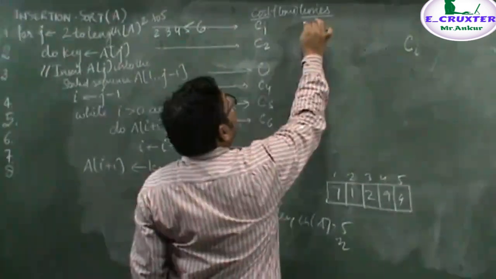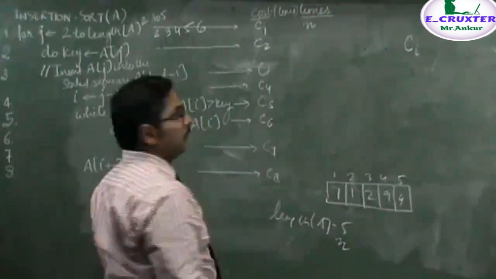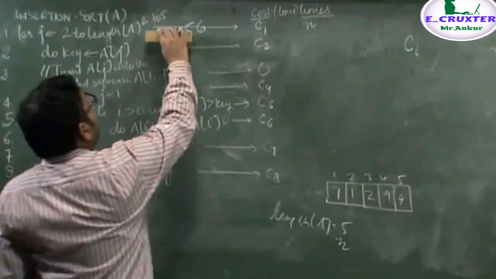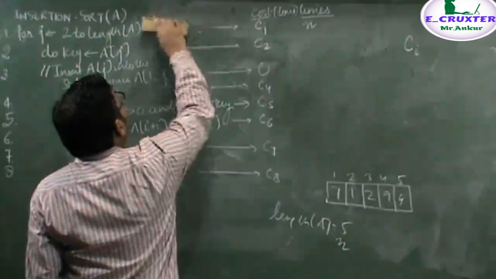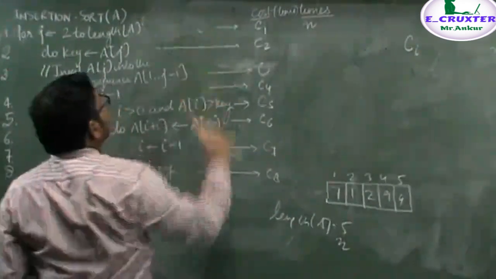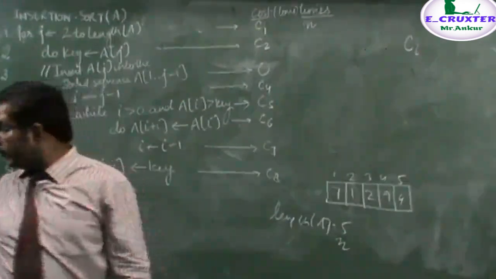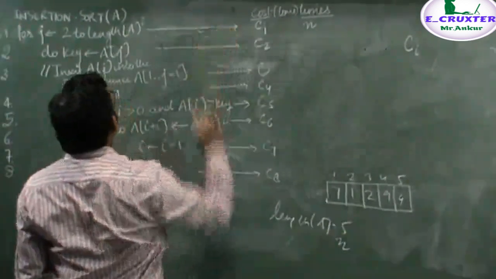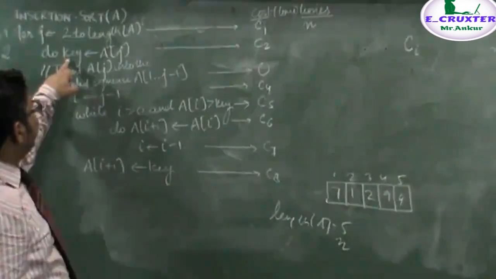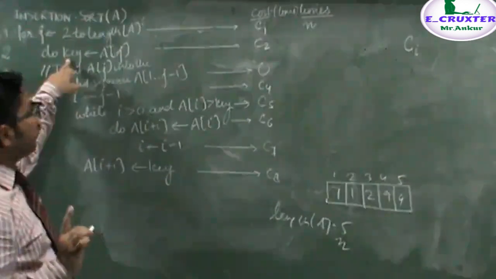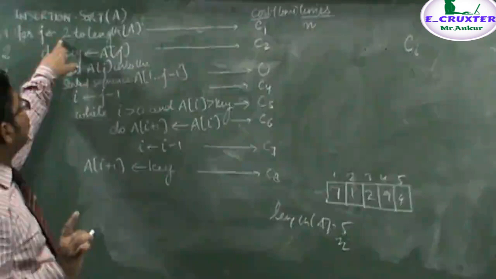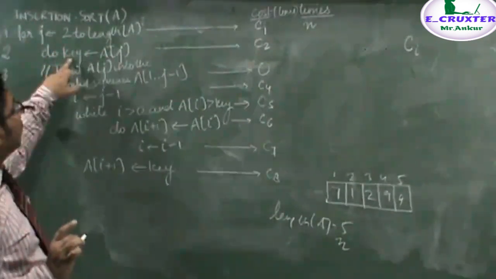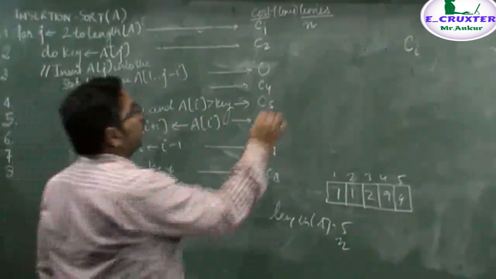That means this statement will be executing here n times roughly. Other than that, we know how many times the for loop is executed. The internal statements inside the for loop are executing one less than that. So you will notice that this statement by default is executing one time, but it depends upon the for loop. Hence, as the for loop is executing n times, this statement will be executing n minus 1 times.